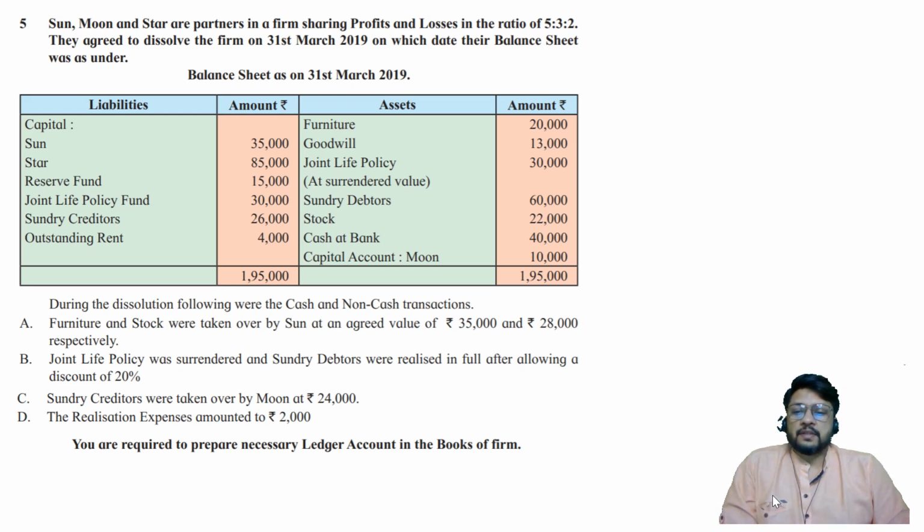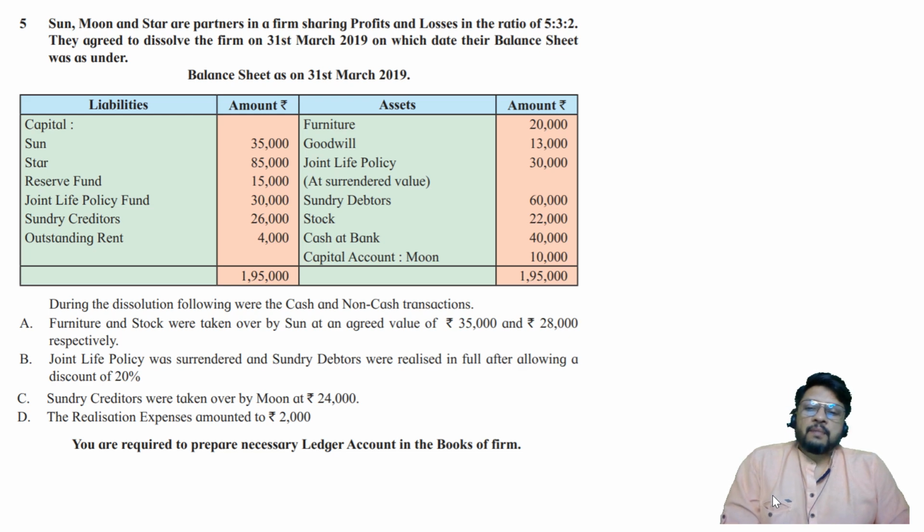Chalo, let us consider in the books of firm. We are required to prepare necessary ledger accounts. Which accounts will be prepared? A realization account, because that is compulsory for us. Second one, cash or bank account, or we'll say cash at bank account. Third one, partners capital account. Partners loan account is not required.